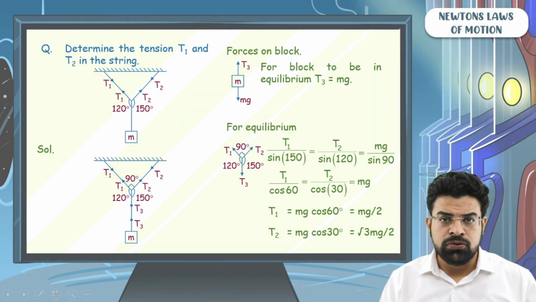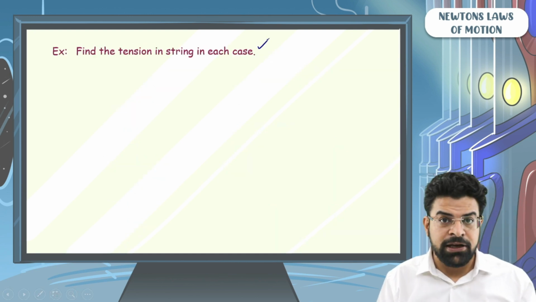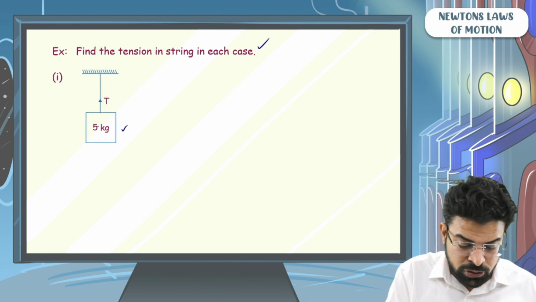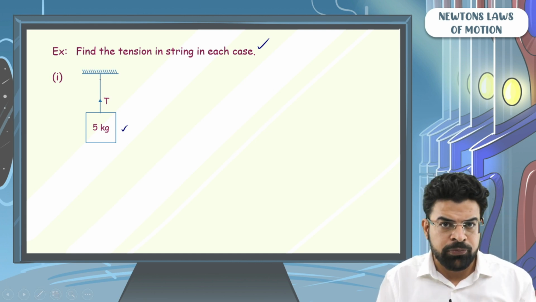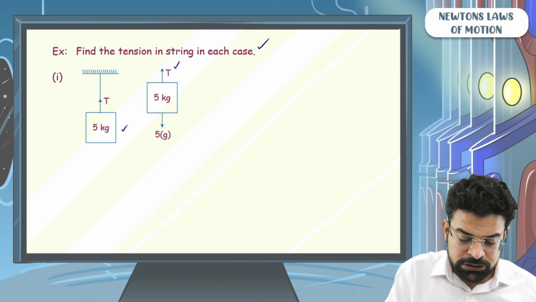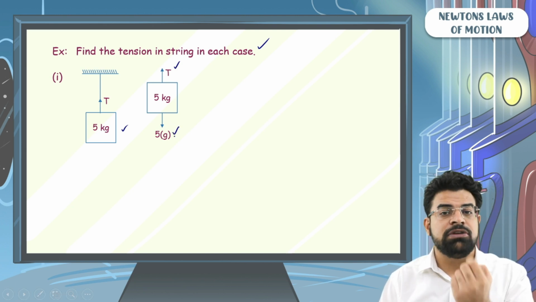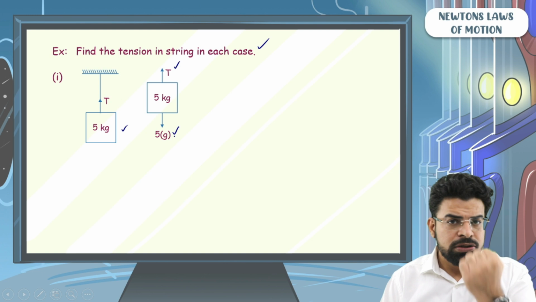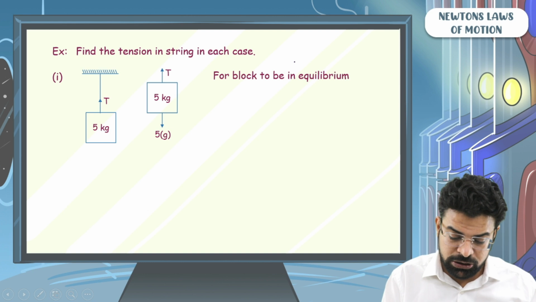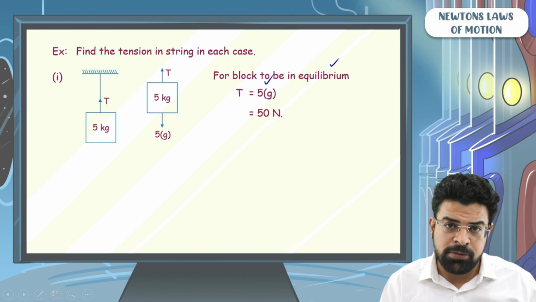So now let's do some problems to understand the force of tension. Find the tension in the string in each case. In the first case, there is a block of mass 5 kg hanged through a string, and the block is in equilibrium. We should look at the forces acting on the block. On the block there will be two forces: a force of tension due to the string upwards, and a force of gravity mg, which is 5 into g, take g as 10, so a force of 50 Newton because of gravity downwards. Since the net force on the block has to be 0 for the block to be in equilibrium, tension has to equal mg.